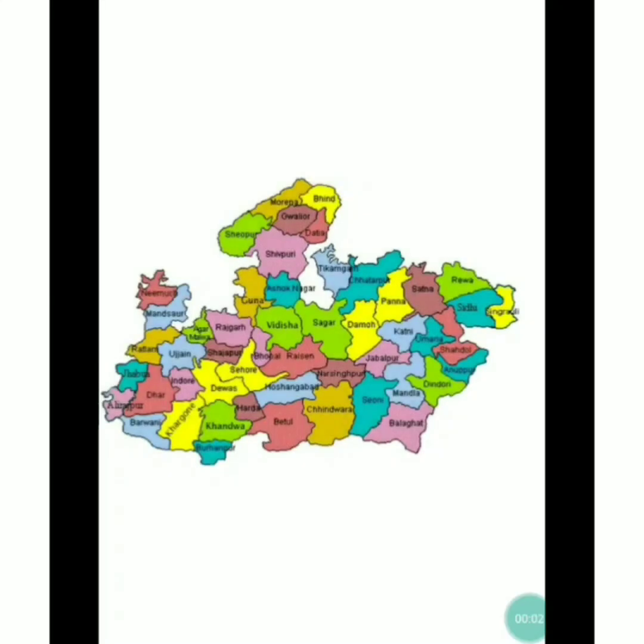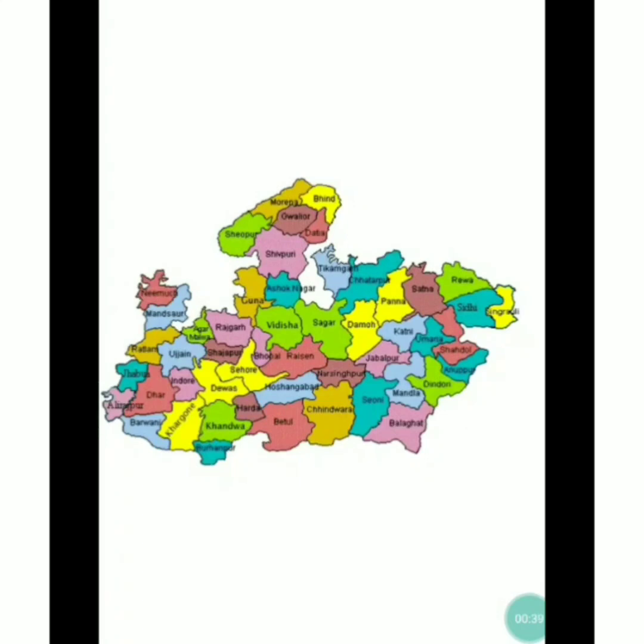Hi, in this video we are going to learn about the river patterns of Madhya Pradesh. But before we begin, we first need to understand the mountain patterns of Madhya Pradesh, because most of the rivers flow with the land slope of the mountains. Basically, in Madhya Pradesh there are two mountain ranges: the first is called the Vindhyachal range and the second is called the Satpura range.